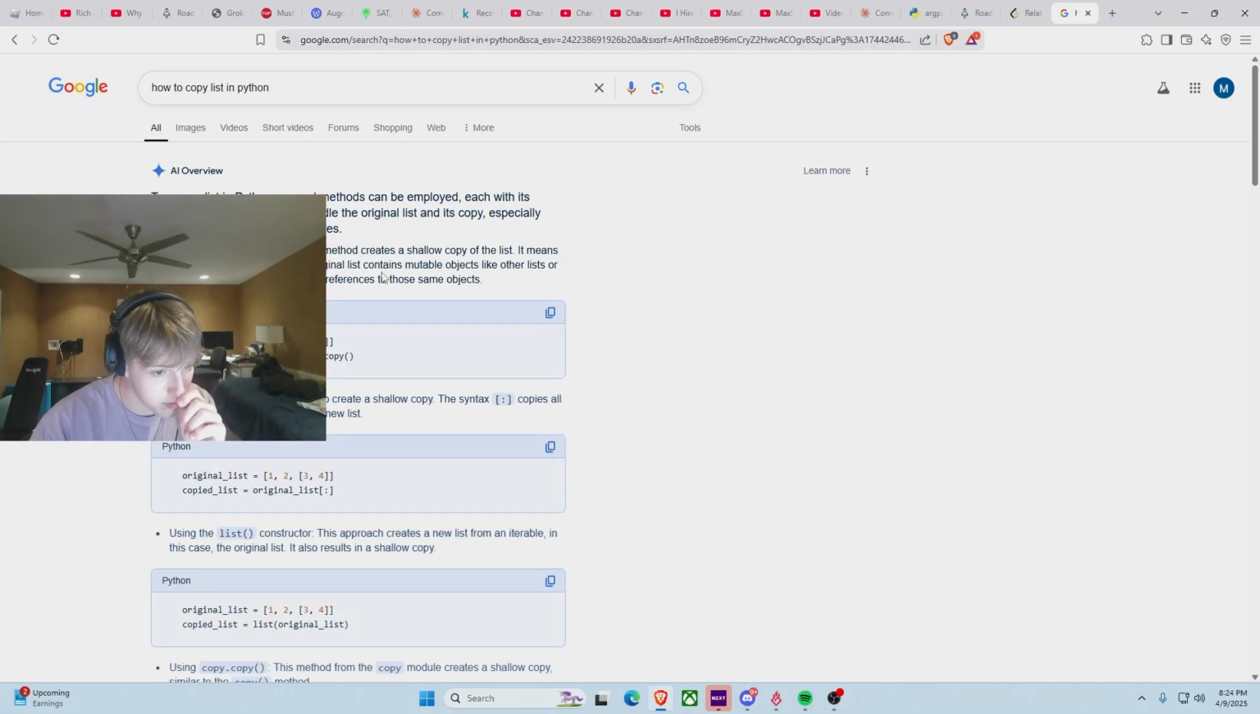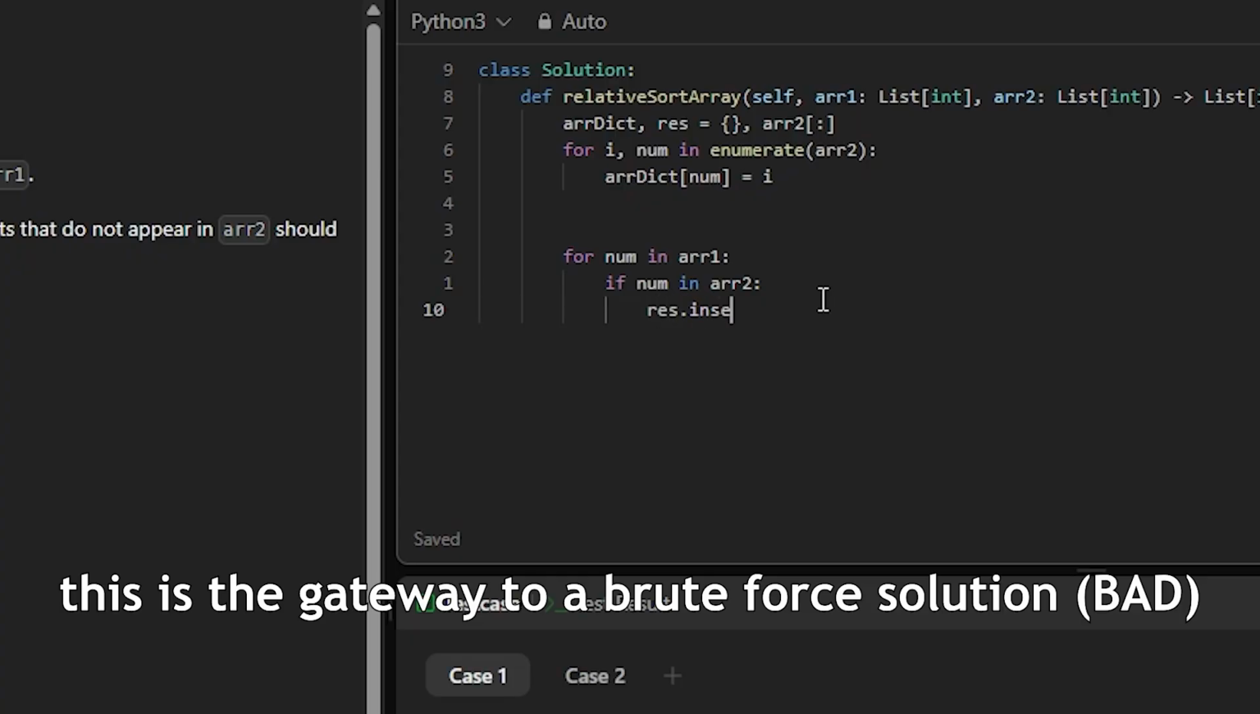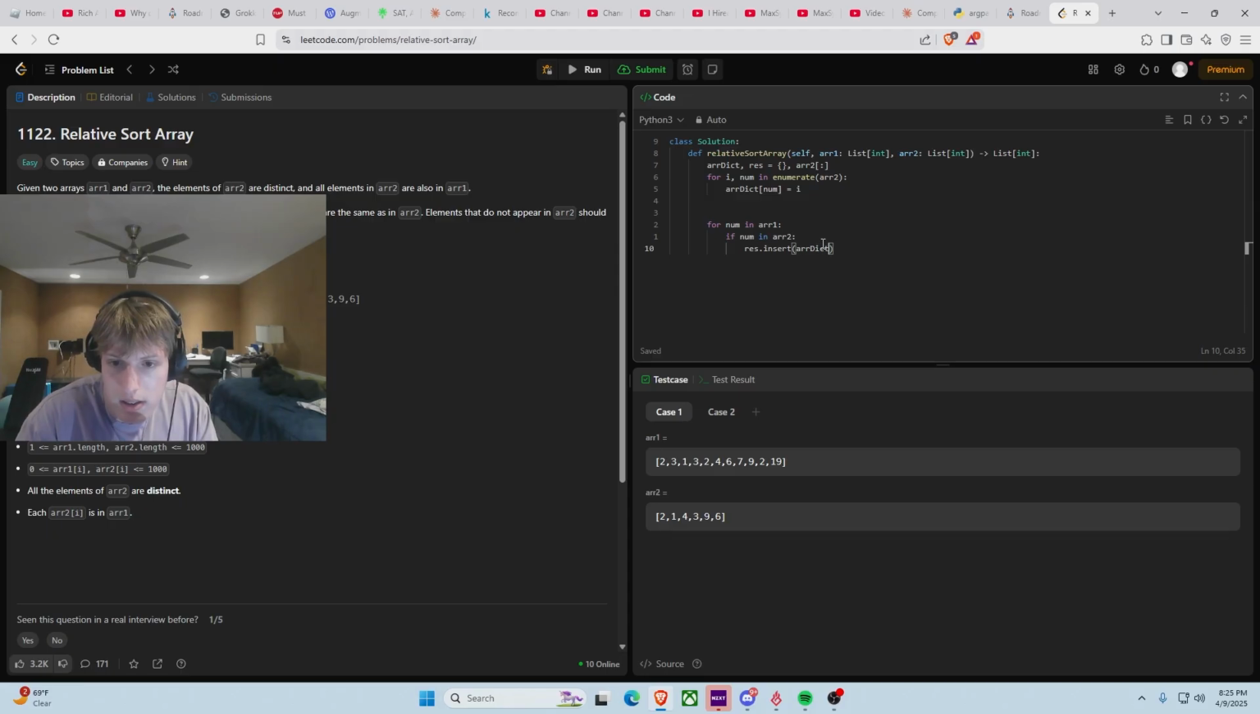I didn't really realize this until I started to look at the comments and the discussion parts of these problems, and these people were like, yo, dude, read the constraints. They tell you everything, and they do. And then we do result.insert